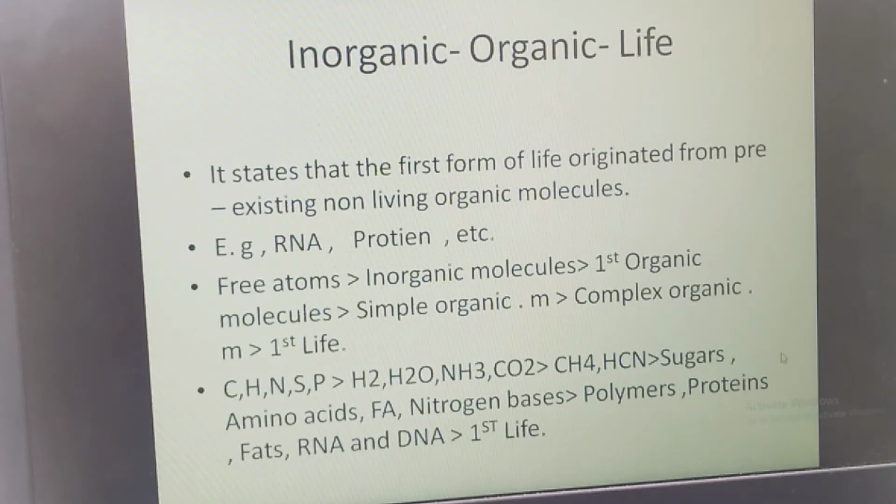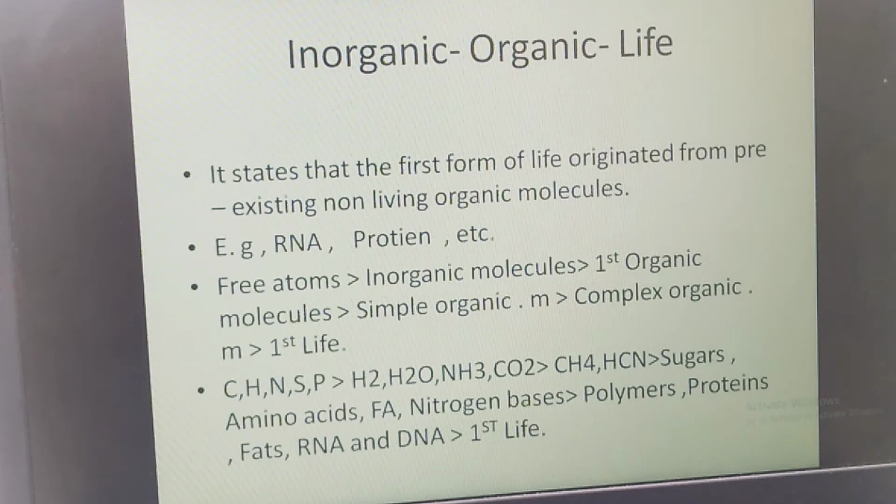See here, sugar is a monomer of carbs, that is carbohydrates, and amino acids are the monomers of protein. Fatty acids are the monomers of fats. Nitrogen bases form the nucleic acids, where nitrogen bases we know are adenine, guanine, cytosine and thymine. So these simple organic molecules are the monomers.